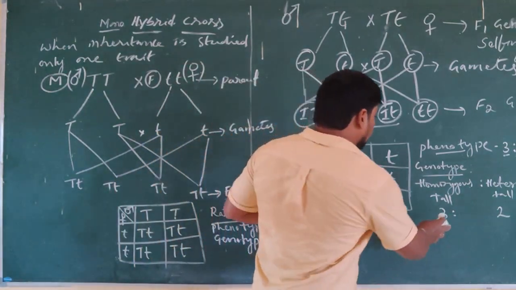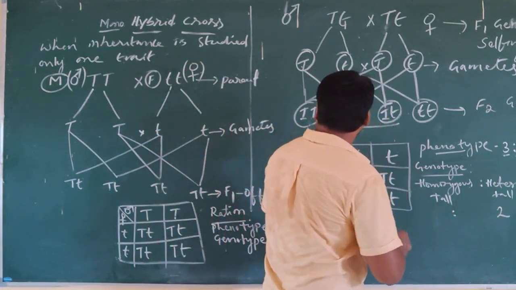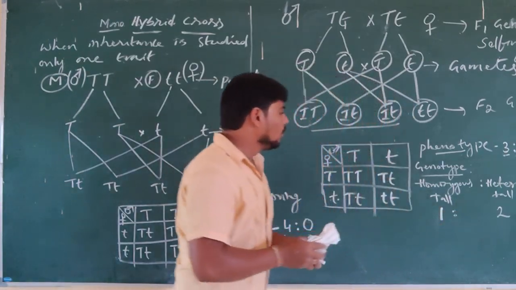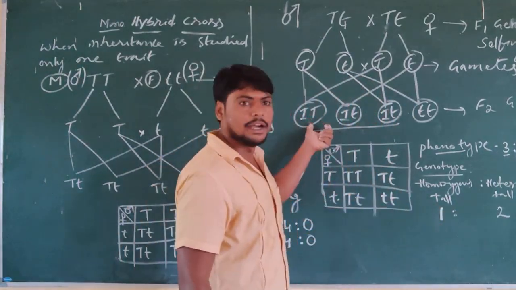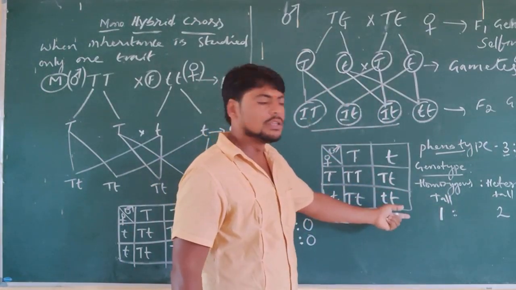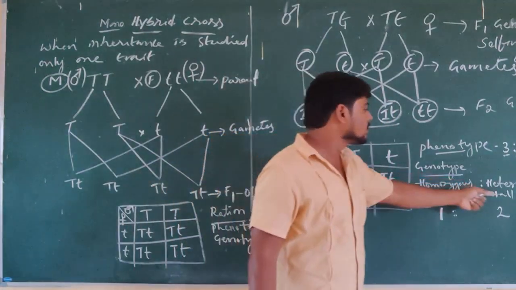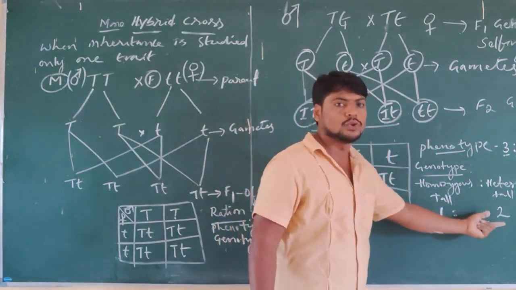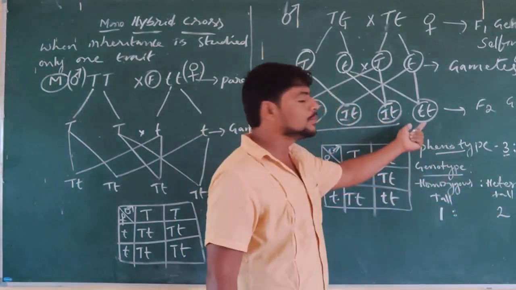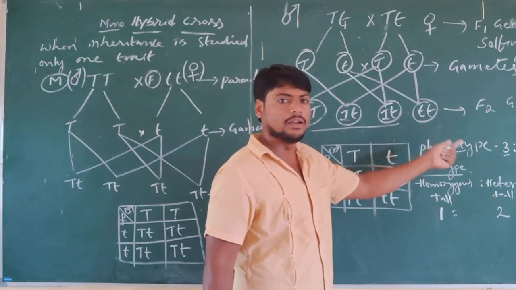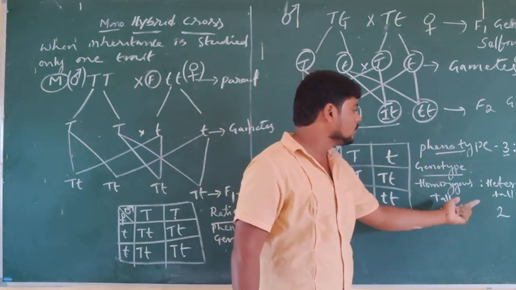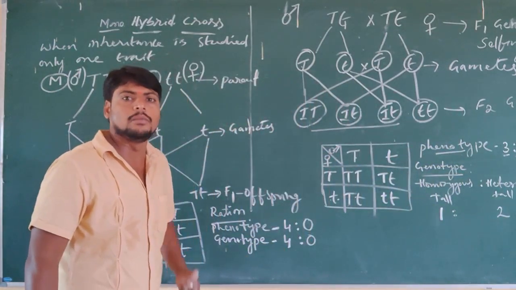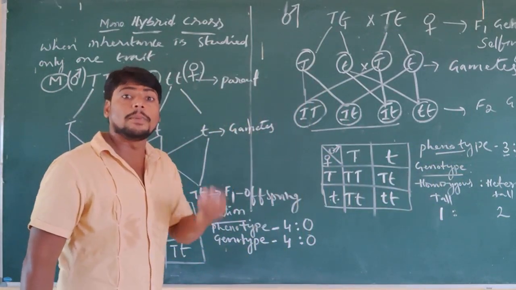Sorry, the ratio is 1:2:1. So homozygous tall is 1, the capital T pair, only 1 plant we have. Then 2: heterozygous tall is the capital T small t pair. How many plants do we have? 2 pairs, that is 2. And dwarf, completely small t pair, how many do we have? Only 1. So 1:2:1.